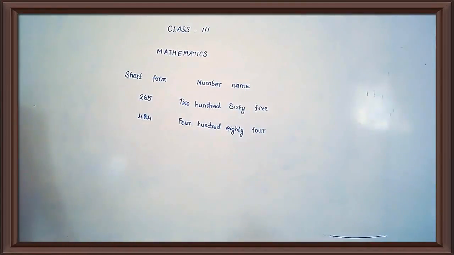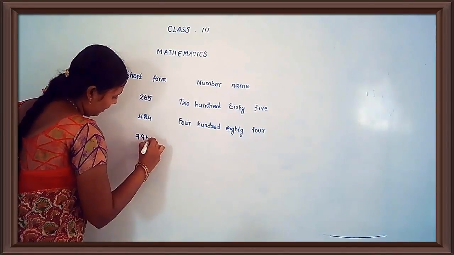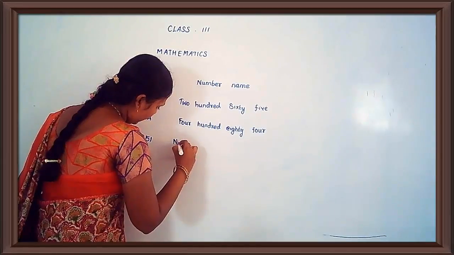Okay. Then see the third one. 9000 plus 900 plus 50 plus 1. 9951. Now we have to write the spelling for 9951.